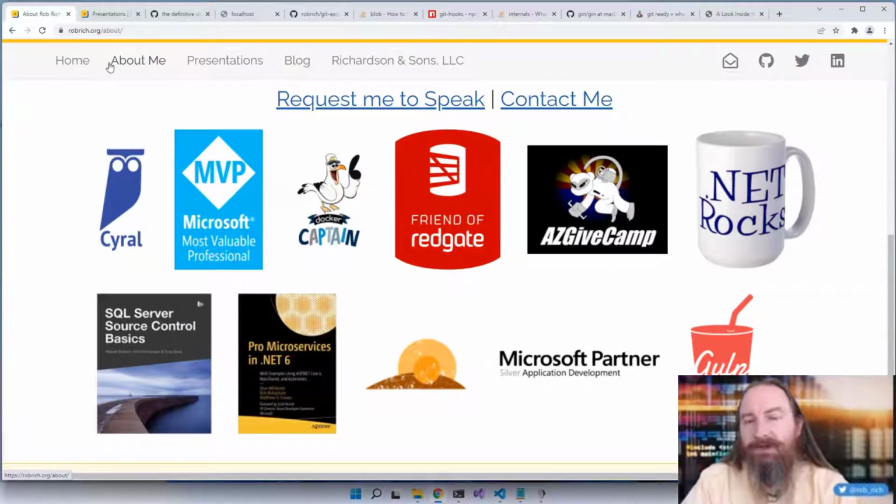AZ GiveCamp is really fun. AZ GiveCamp brings volunteer developers together with charities to build free software. We start building software Friday after work. Sunday afternoon, we deliver completed software to the charities. Sleep is optional, caffeine provided. If you're in Phoenix, come join us for the next AZ GiveCamp. Or if you'd like a GiveCamp here in Philadelphia or wherever you're connecting from, hit me up on email or Twitter, and let's get a GiveCamp in your neighborhood too.